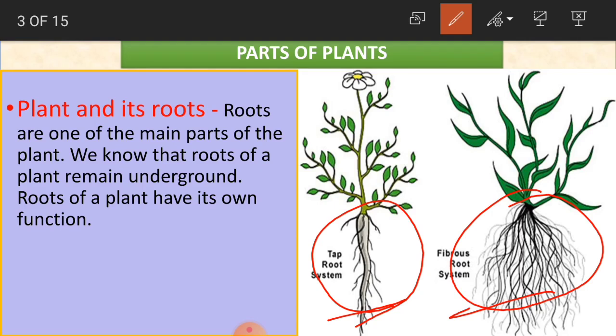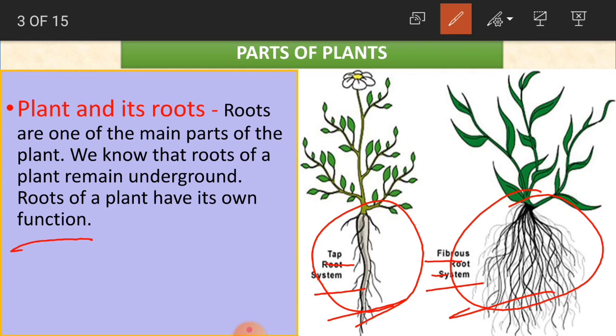Roots of a plant have their own function, in the sense they have their own work. We will learn in detail about roots, but now what we are saying is roots are the main parts of a plant. If you see here, you have two types of roots, tap root system and fibrous root system. You can observe the difference here.